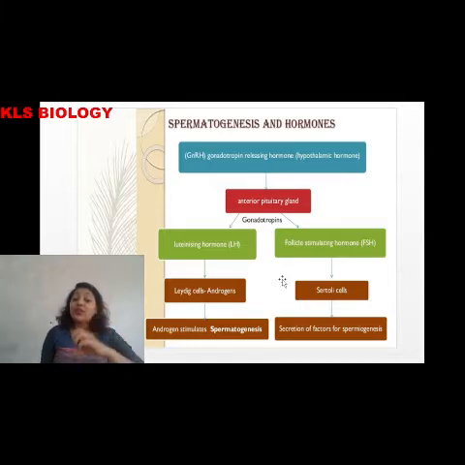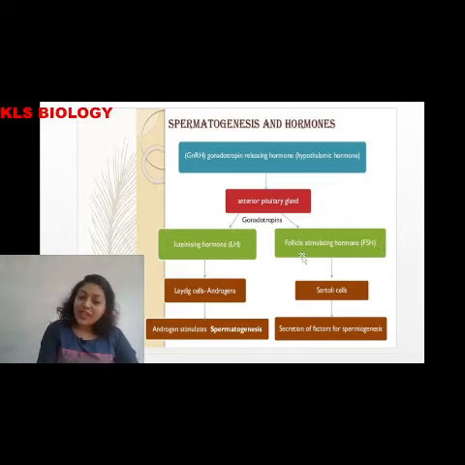The anterior lobe has gonadotropin hormones, right? So what the hypothalamus has done is set the pituitary to release gonadotropins. The pituitary then releases gonadotropins in the form of LH and FSH. LH is luteinizing hormone, and FSH is follicle stimulating hormone.